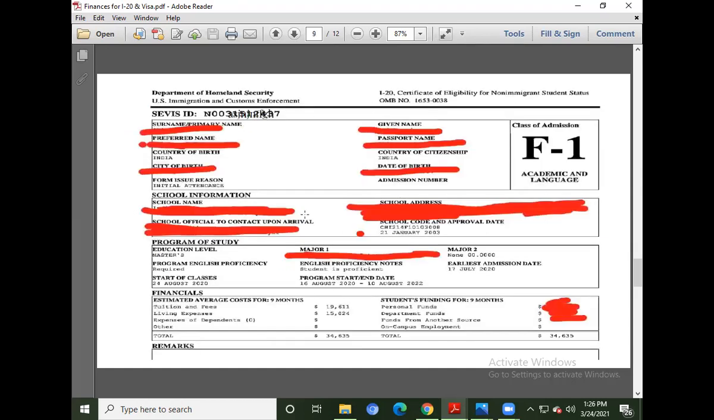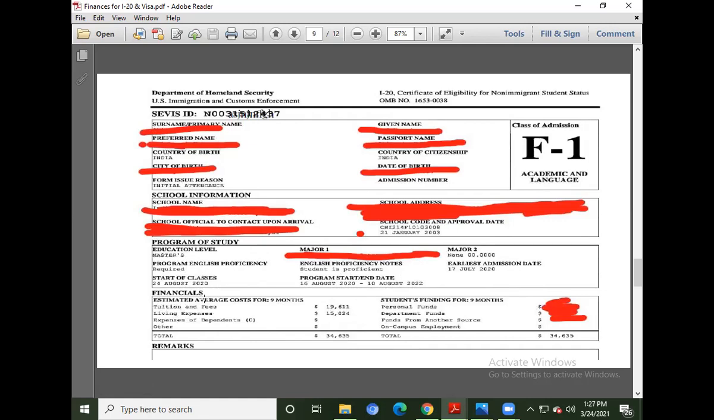So this is the I-20 letter of a past student of ours. And you can see that I've just masked the names and everything. You can see over here, this is the important thing. The program start date and end date is mentioned over here. This shows which university, and that the student is going for master's education.